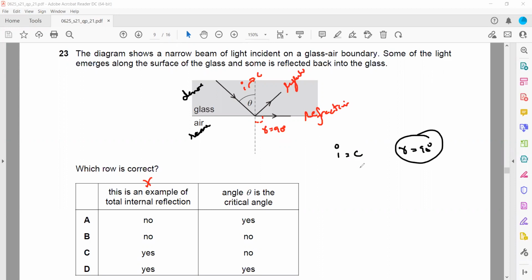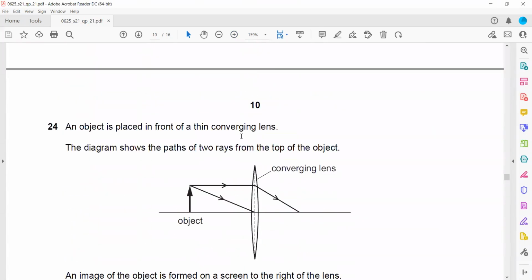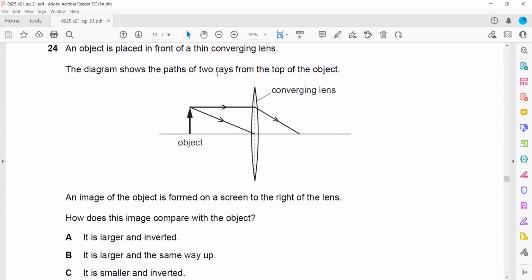When an object is placed in front of a thin converging lens, the diagram shows the path of two rays. So when we complete this path, the position where the two light rays intersect is the position where the image will form. So this is the position where the two light rays intersect, and whenever two light rays intersect, it means that this image will be a real image.